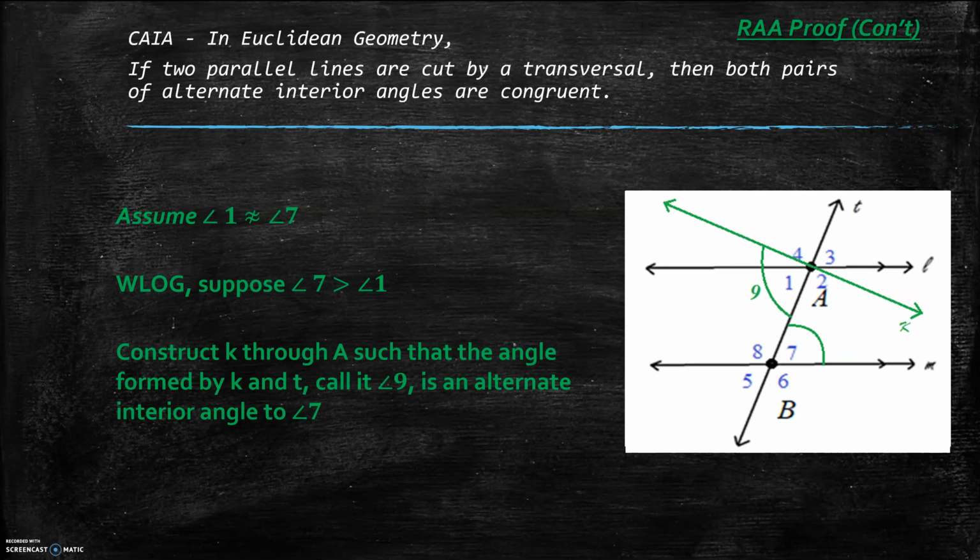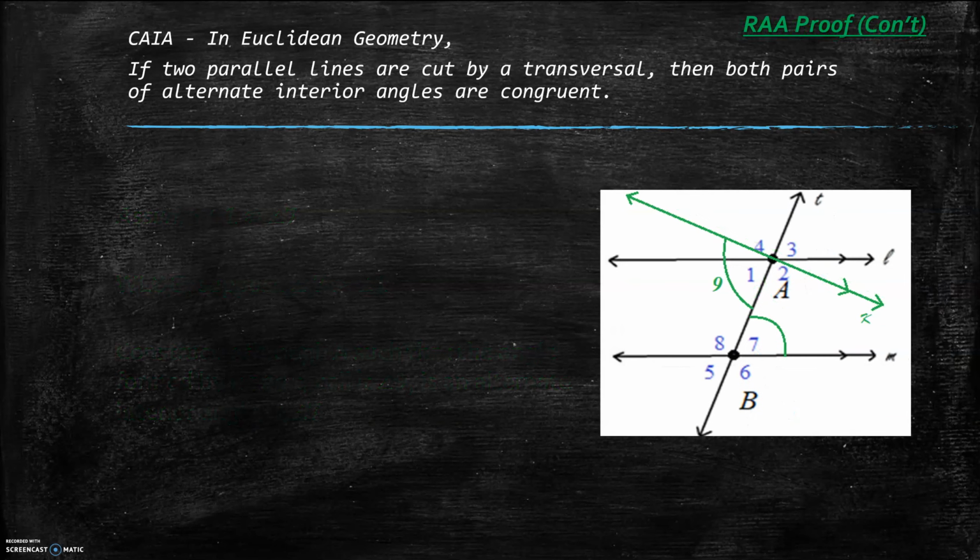Then, construct line K through A such that the angle formed by K and T, call it 9, is an alternate interior angle to angle 7. Then, K is parallel to M by alternate interior angles theorem.